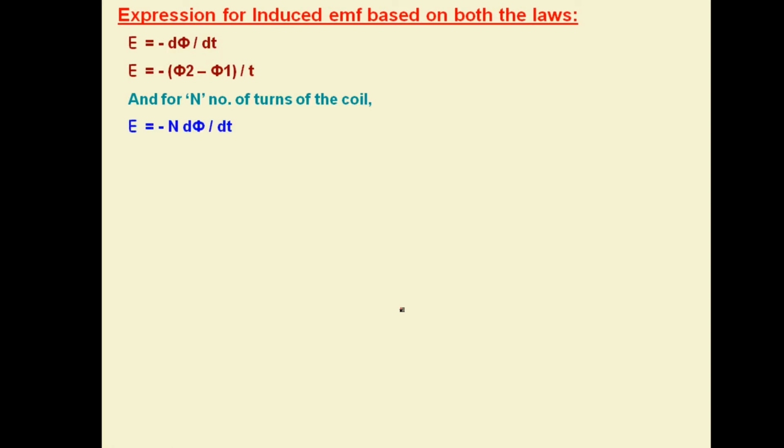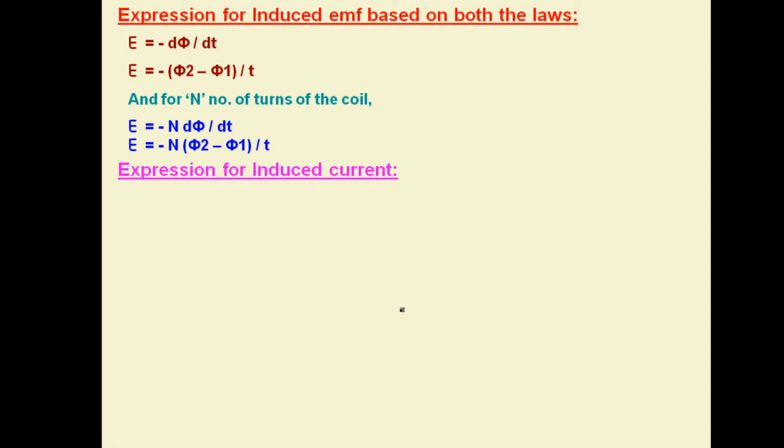Now the expression for induced EMF based on these laws is E is equal to minus d phi by dt, or minus of phi 2 minus phi 1 by t, and if there are n turns in the coil or in the circuit, then it will be multiplied with n in the same way.